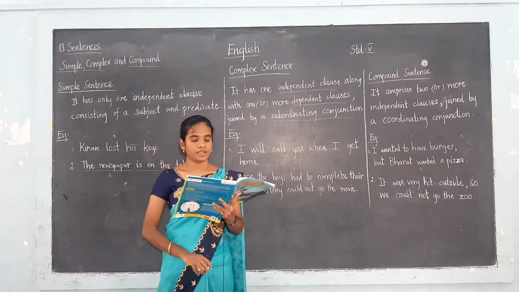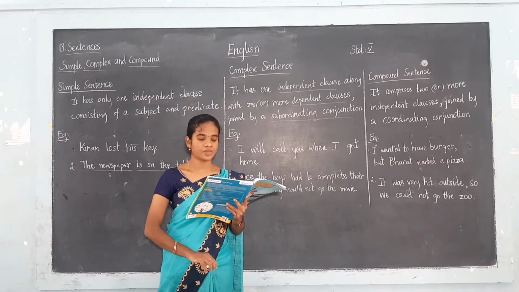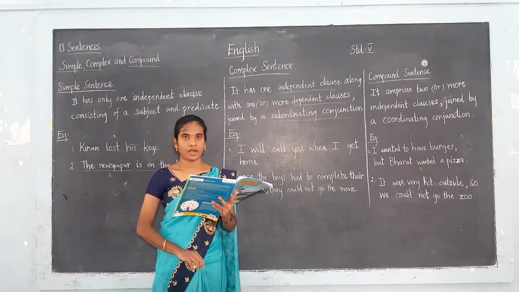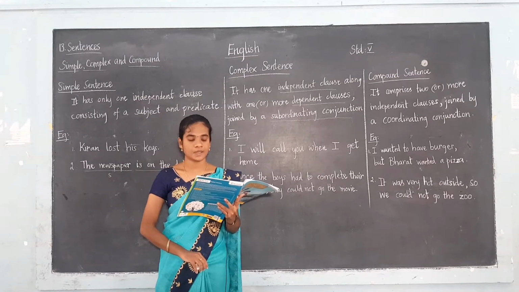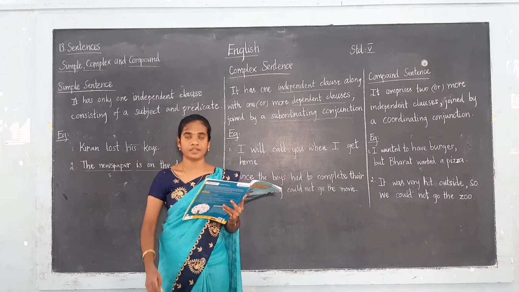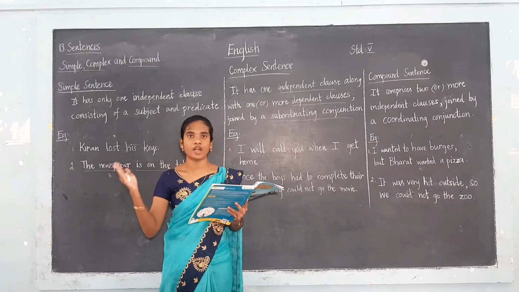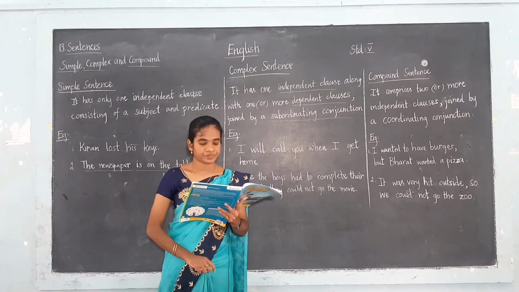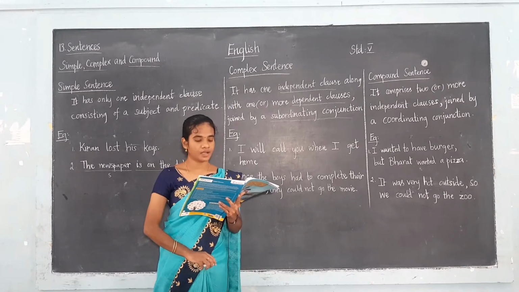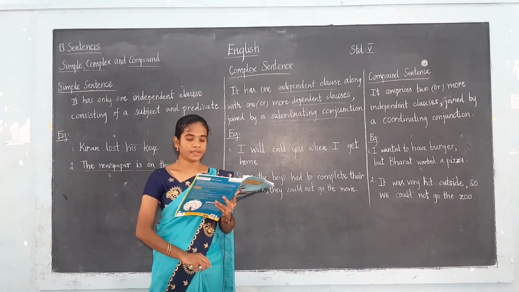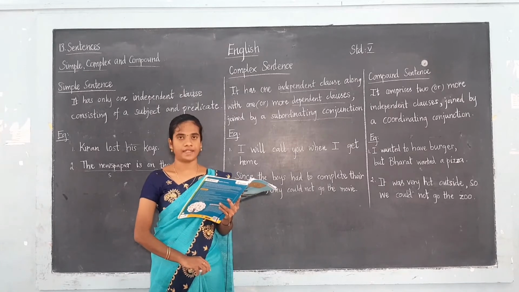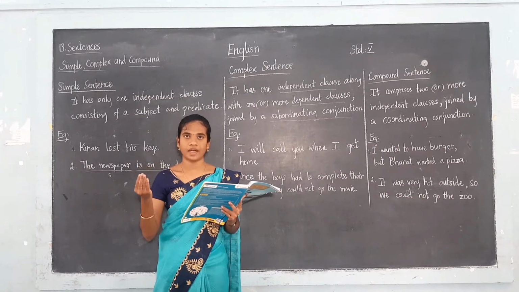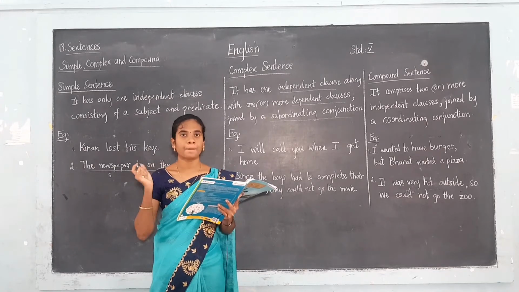Then see the next example. Samya returned the laptop after he noticed that it was damaged. What is the conjunction here? Here the subordinating conjunction is after. The independent clause and the dependent clause are both joined by the conjunction after. Then the next one, see here. Mr. Malhotra could not attend the conference because he missed his flight. The independent clause and the dependent clause are joined with the subordinating conjunction, that is because.